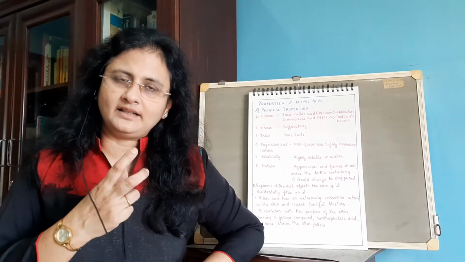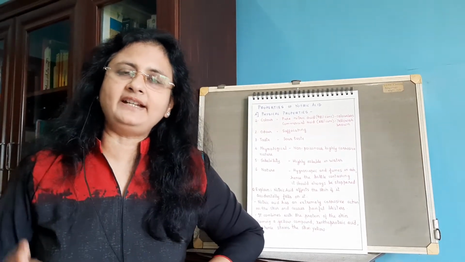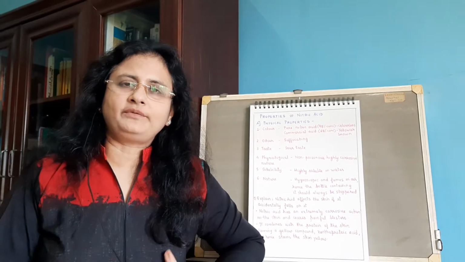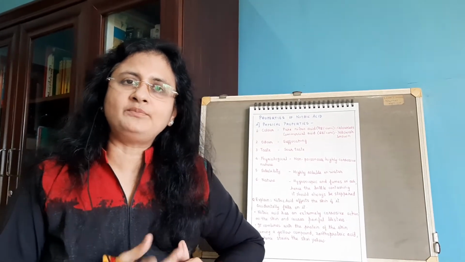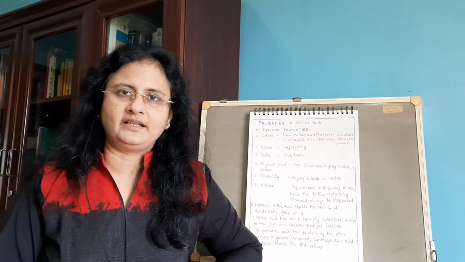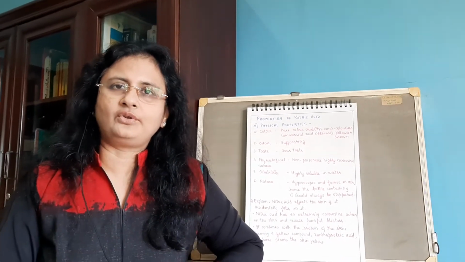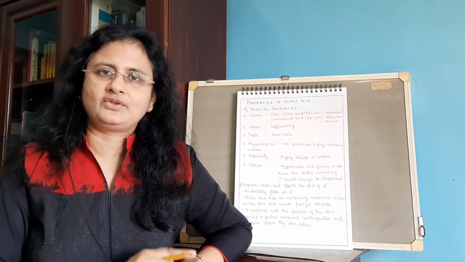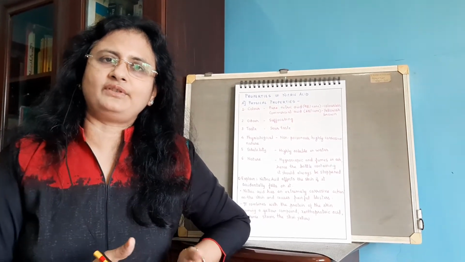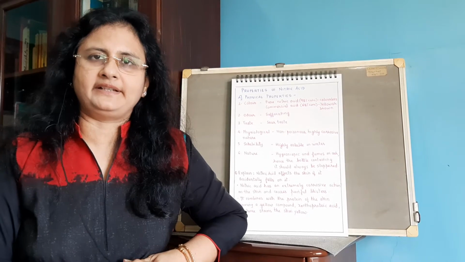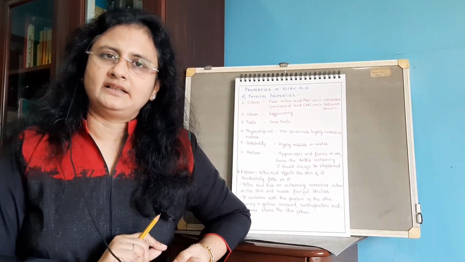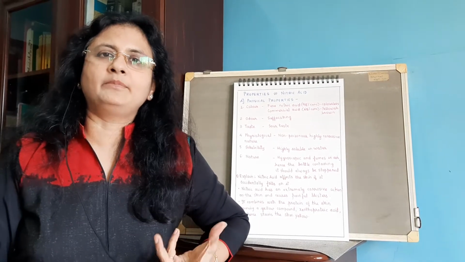These bottles prevent light rays from entering inside, so the decomposition of nitric acid into NO2, H2O and O2 is prevented, because you are not allowing the light to enter. Hence you have to store nitric acid in reagent bottles or amber colored bottles.